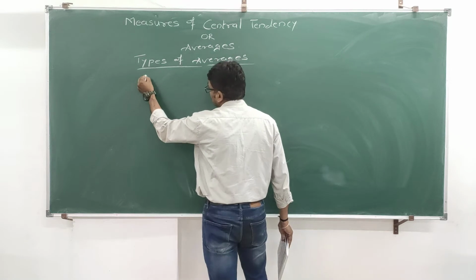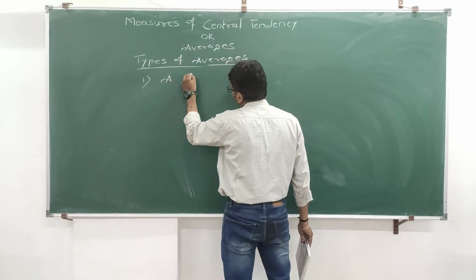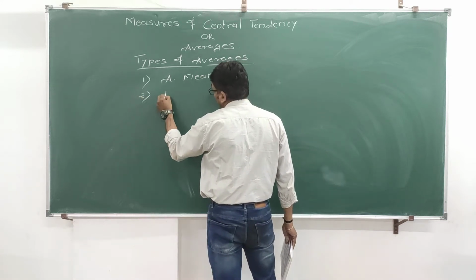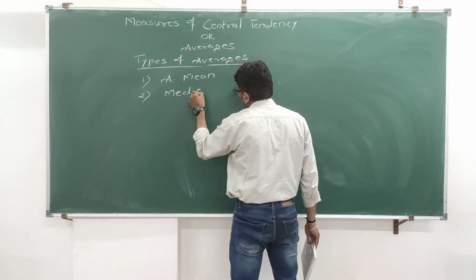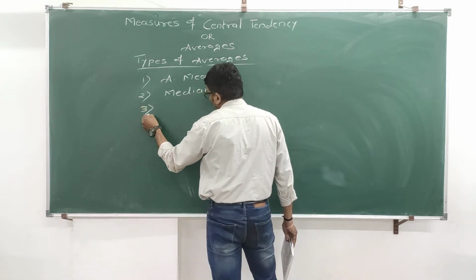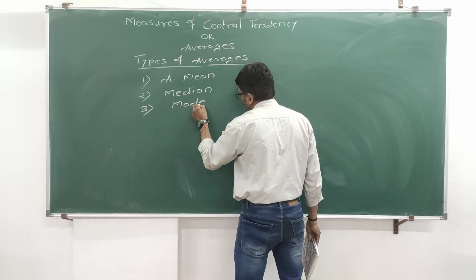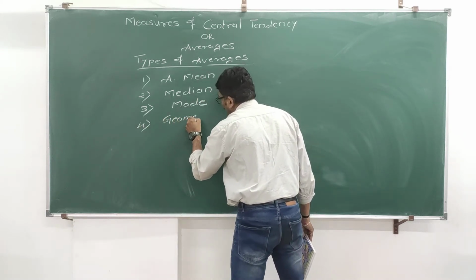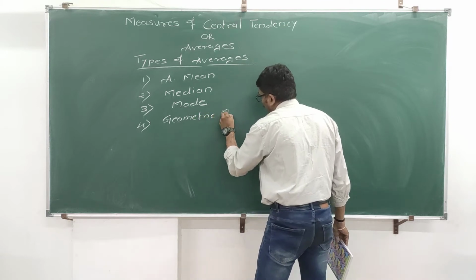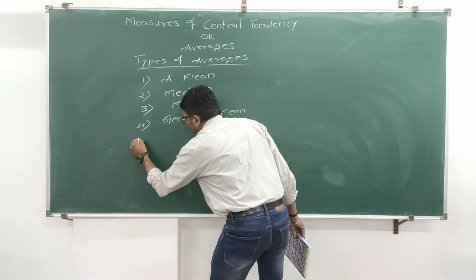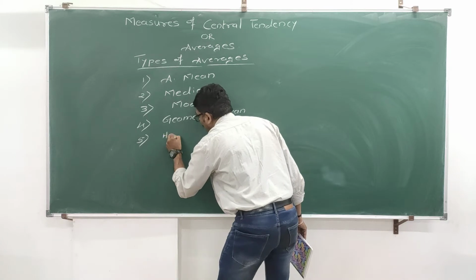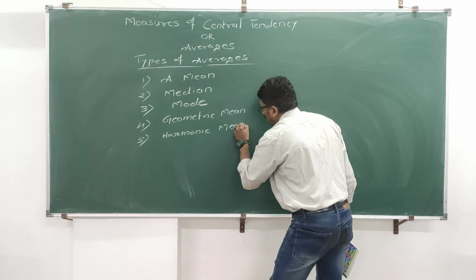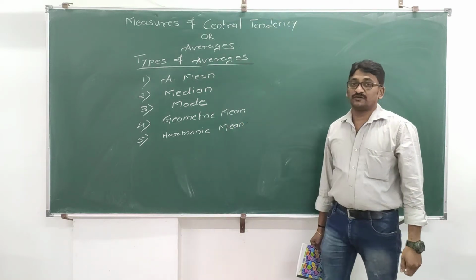And the first one is arithmetic mean. Second one is median. Third one is mode. Fourth one is geometric mean. And fifth one is harmonic mean. These are the 5 types of averages.